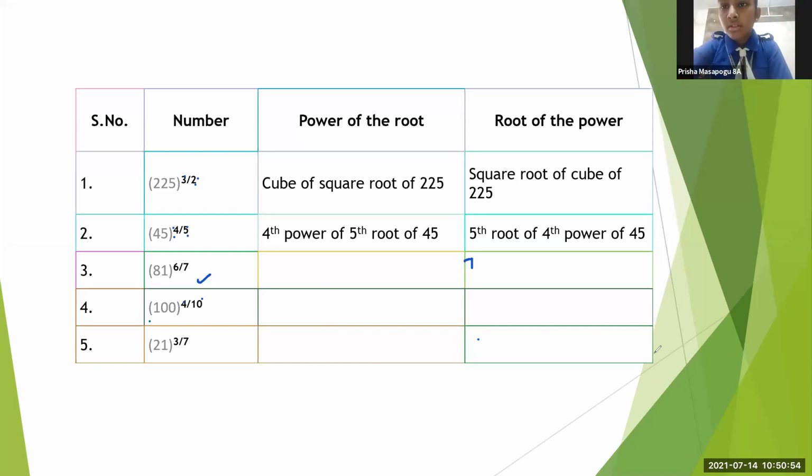Pratik, unmute yourself. Yes. Please help us to do this: 21, 3 upon 7. Yes, teacher. 7th root of cube of 21. Very good. 7th root of, first we write root. 7th root of cube of 21. Correct. Very good.